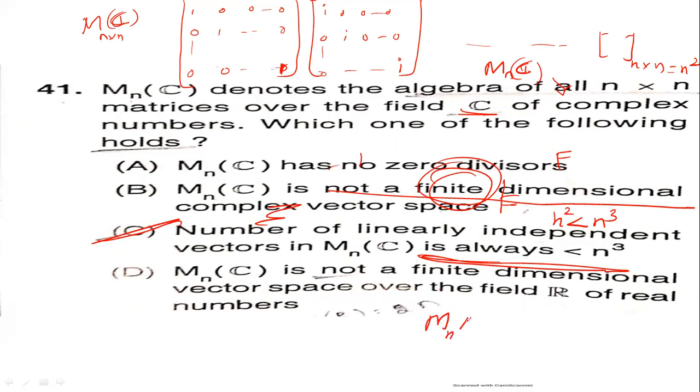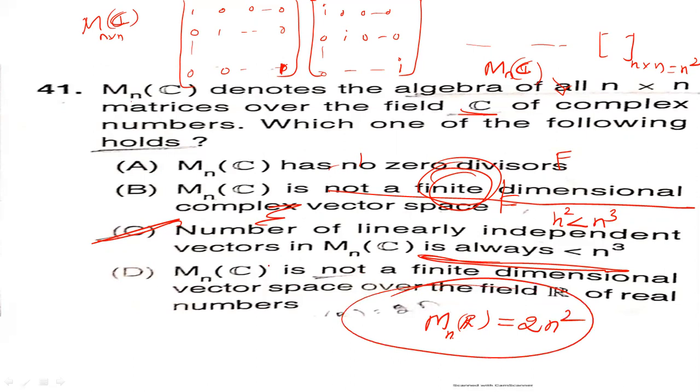Option D, Mn of C is not a finite dimensional vector space over the field of reals. Over R, the dimension is 2n square, which is finite. They are saying not finite, therefore it is false. Therefore, option C is the correct answer.